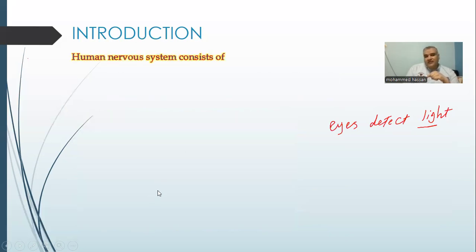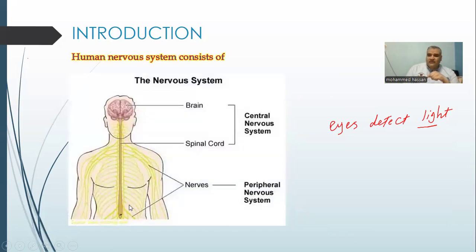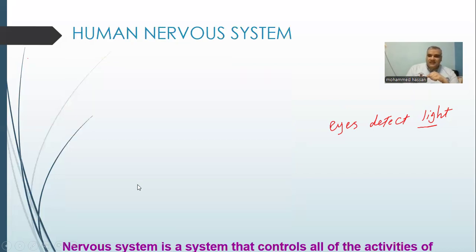So let's talk about the main parts of our nervous system. As we saw in the previous image, the two players used their eyes, then the brain. The brain is a very important organ. The brain has to take the suitable decision. So the brain and the spinal cord are in the center of our body.